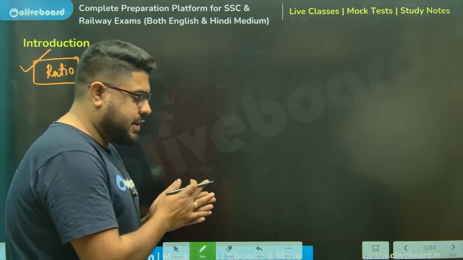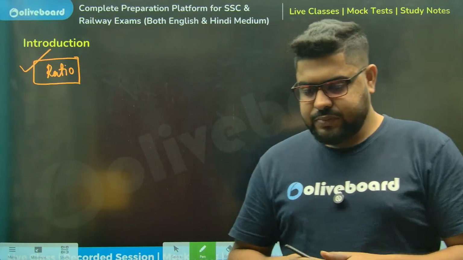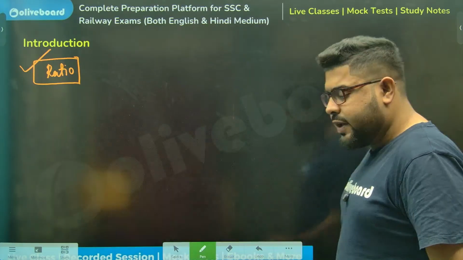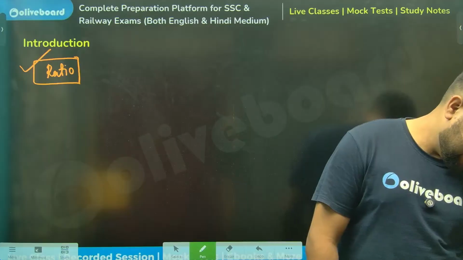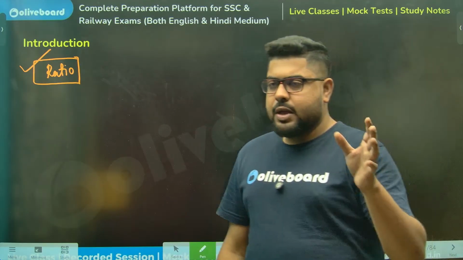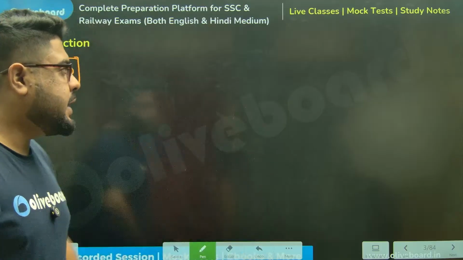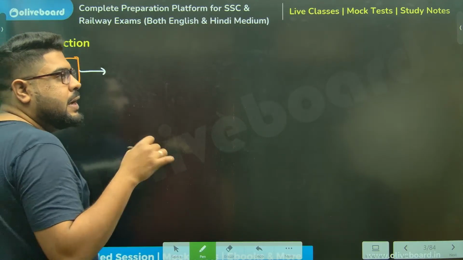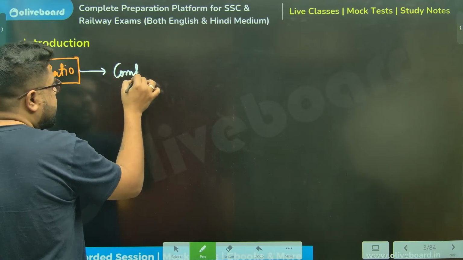Ratio is what? Give it a try. What exactly is a ratio? Siddharth is saying comparing. Perfect. Florence, it is a fraction definitely, but a ratio is when we are comparing.